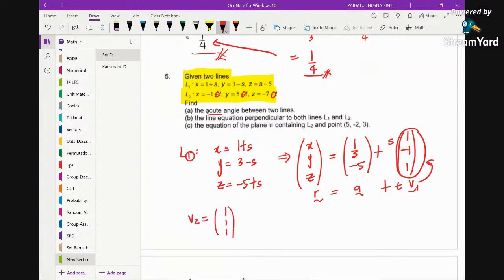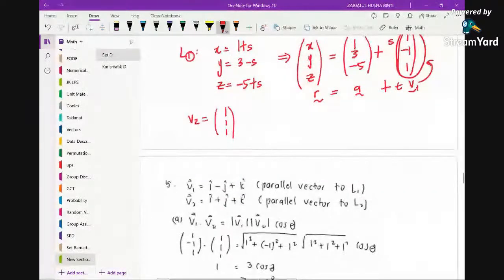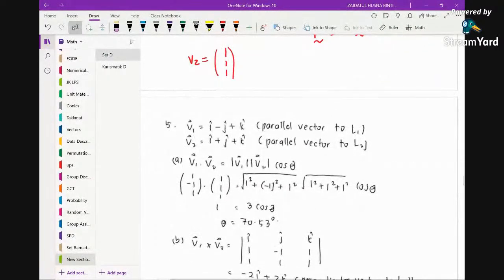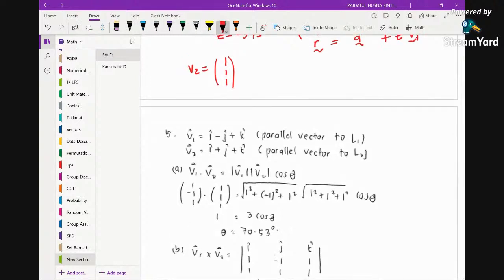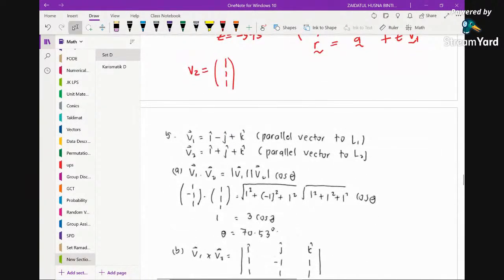So now how to find the acute angle? We just use the formula of the dot product. The formula is cos theta equals V1 dot V2 divided by the magnitude of V1 times the magnitude of V2. Now the question says acute angle, so let's have a look at what happens if we try to find this. This is (1, negative 1, 1), the V1, and then this is the V2. Performing the dot product between them will give you a scalar. So please take note, this is the dot product.